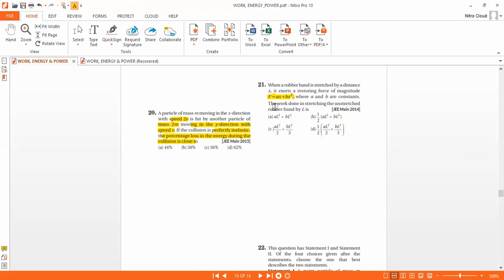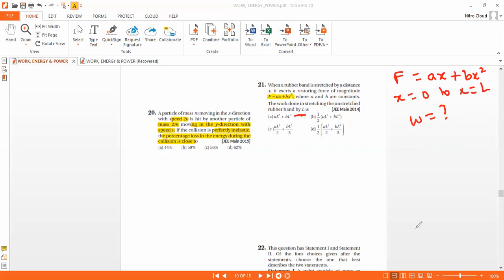The work done in stretching the unstretched rubber band by length L, we need to find. Initially, F is equal to ax plus bx square, stretched from x equal to 0 to x equal to L. We need to find the work done.